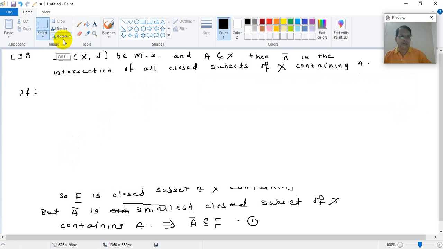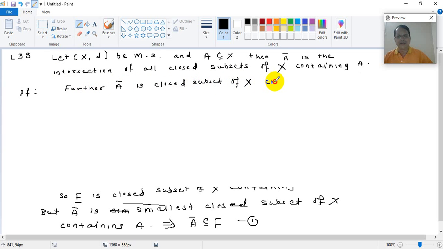Okay. So all these things that we have developed here, what we are now saying is that A bar is a closed set containing A. A bar is a closed subset of X containing A.